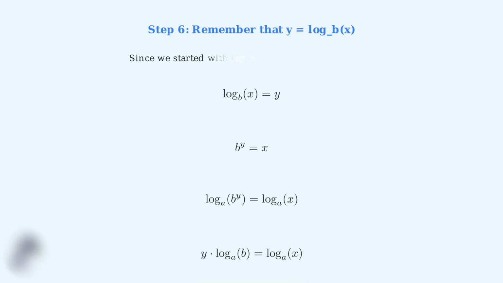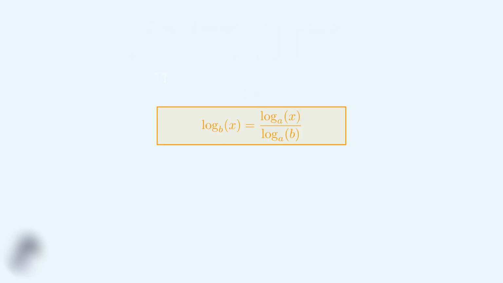Finally, we make the crucial connection. Remember that we started with log base b of x equals y. Since we've solved for y, we can substitute back. This gives us our change of base formula. Log base b of x equals log base a of x divided by log base a of b. And there we have it.